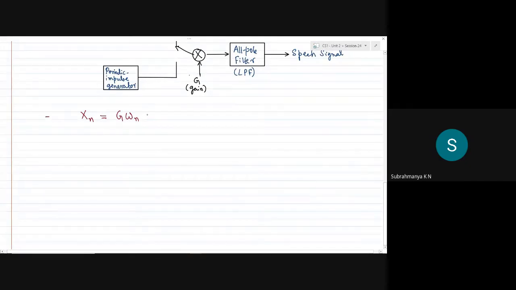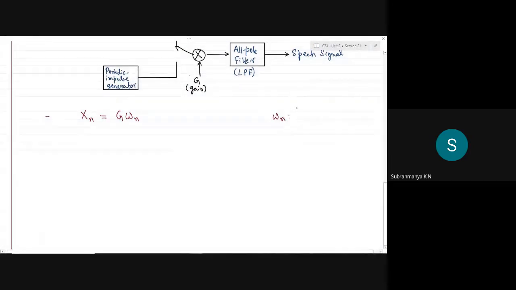I'll write that for the sake of clarity. This denotes the input sequence.